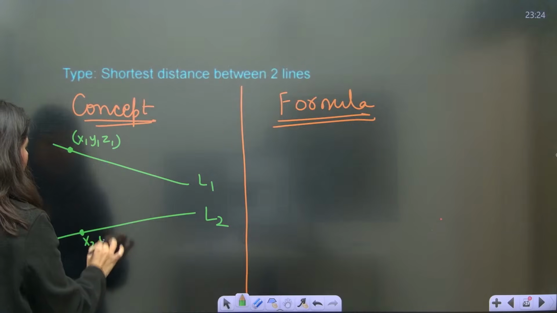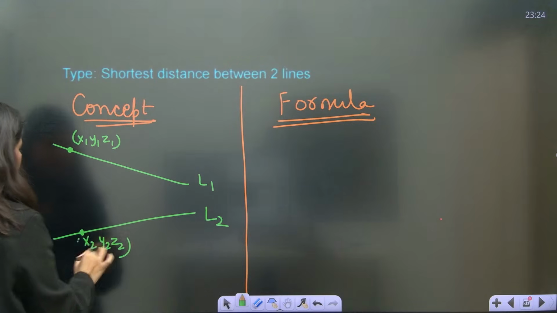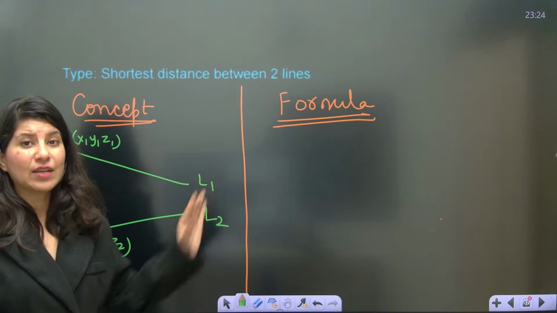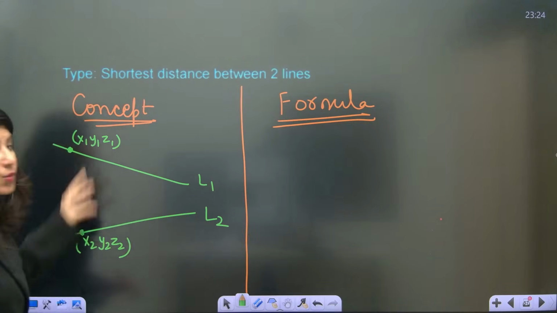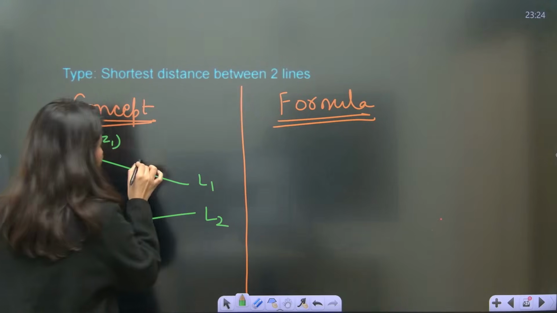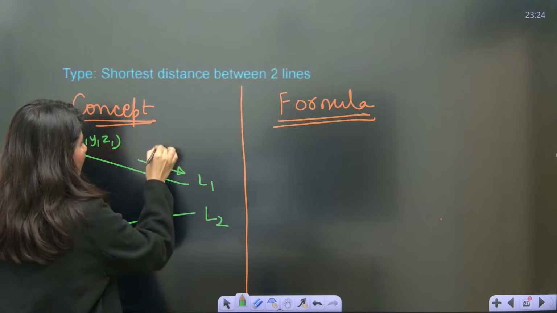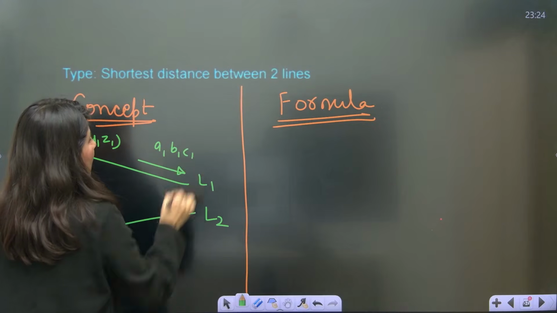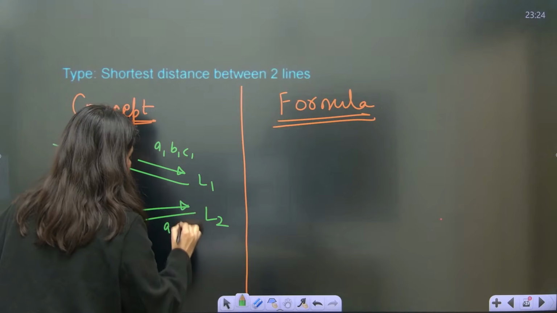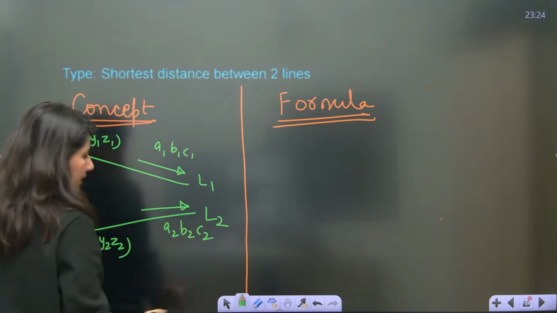A point will be there on line number 2 as well. You can get it from the equations only. So equations of line 1 and line 2 are given, so you can just get the points out of those equations. Now line number 1 will have A1, B1, C1 as direction ratios. Line number 2 will have A2, B2, C2 as direction ratios.